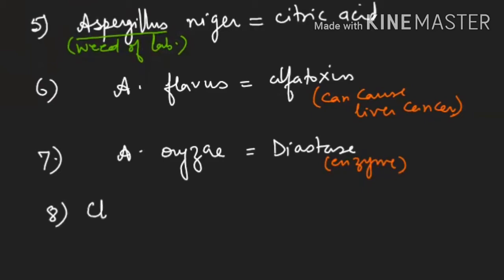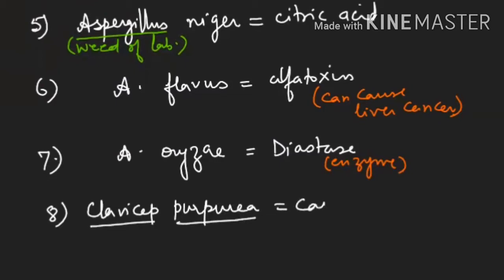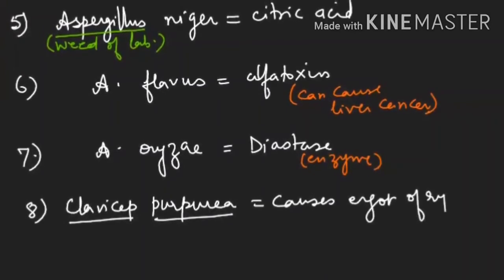Now the next example is Claviceps purpurea. Claviceps purpurea is causing a disease. It causes ergot of rye. Clear?